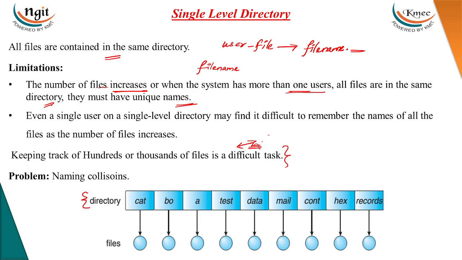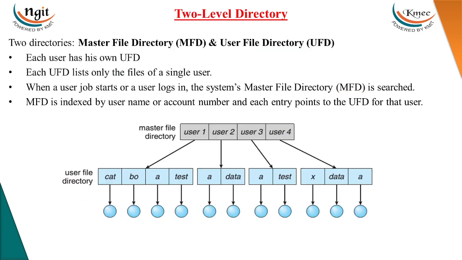Okay? So to solve this problem, they introduced one more concept called two level directory. Here we will have two directories, first one master file directory and second one user file directory. This master file directory maintains the information of different users, and each user will have a user file directory where that particular user's files are stored. Okay, so each user has its own UFD. Each UFD lists only the files of a single user.